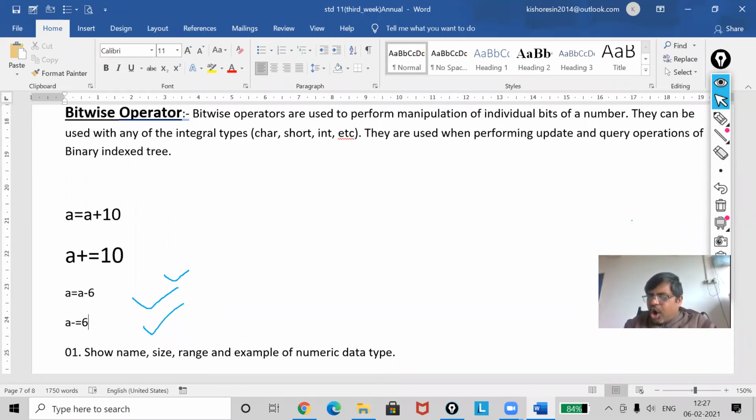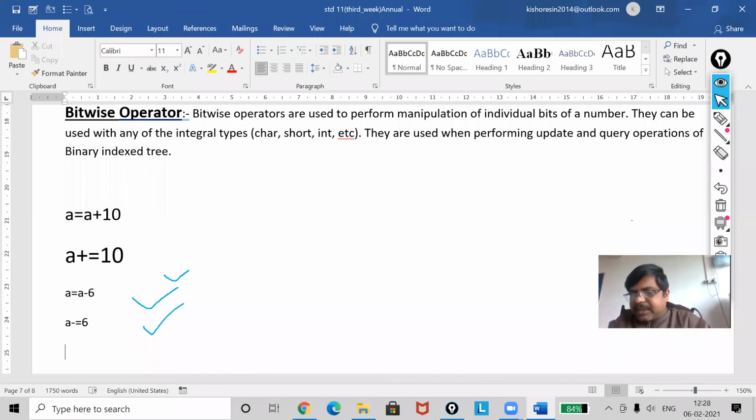Students, there are other operators also. Now I'm going to discuss increment and decrement. So how can we use increment and decrement? See students, actually the main topic I have discussed, but some more operators I am also discussing. You have to know this.